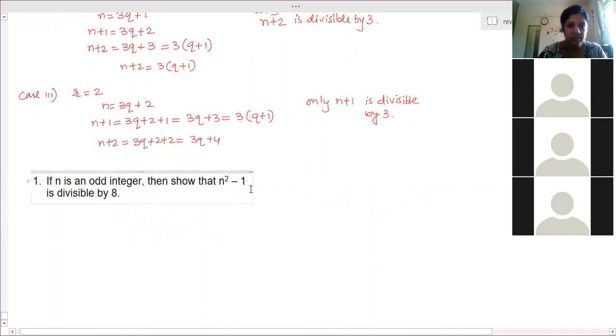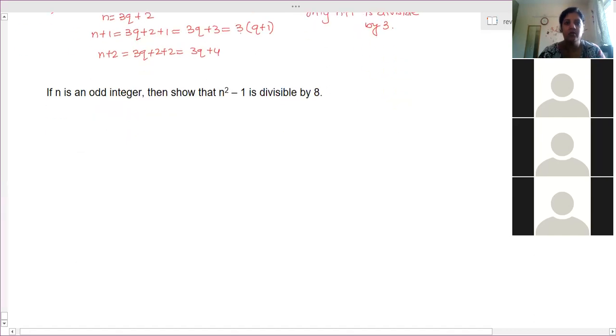So in this question, if you start, you will take all 8 cases, but it is not needed. Now in this question, n is an odd integer. Then show that n square minus 1 is divisible by 8. So n is an odd integer.